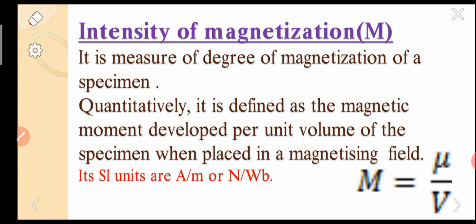Whenever the steel piece is taken to another steel piece, it is able to attract it, not with much force but with a little force. That means the first steel piece was acting like a magnet, so it has some magnetic nature. Simply, some magnetic nature is technically termed as magnetization. The simple magnetization is the non-magnetic piece being converted into a magnetic piece.